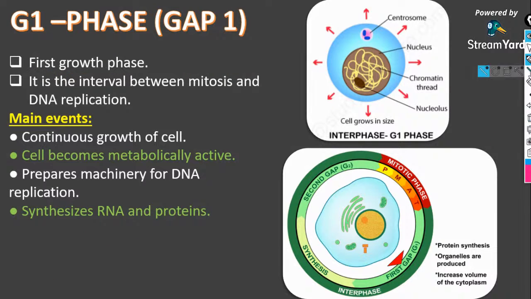Post-mitotic phase. Clear with that? Cell growth, continuous cell growth. The cell becomes metabolically active and prepares the machinery for DNA replication, and synthesis of RNA and proteins. So before moving on to that, let me explain some more things.